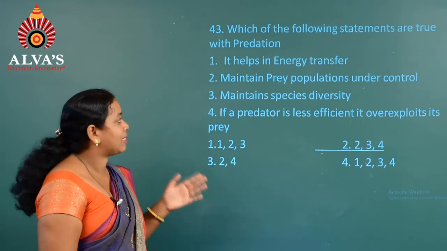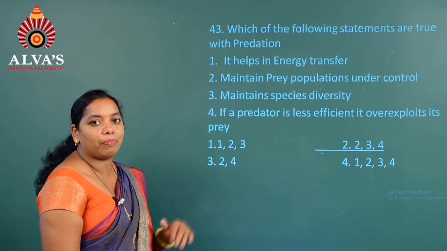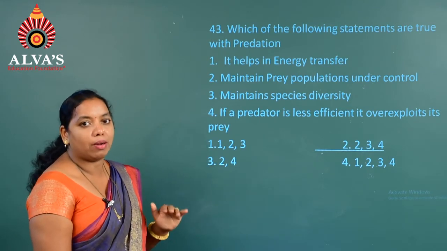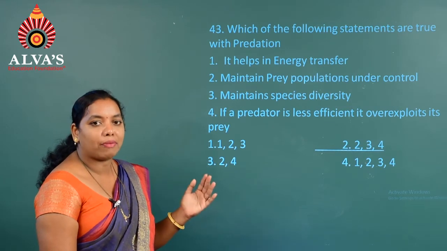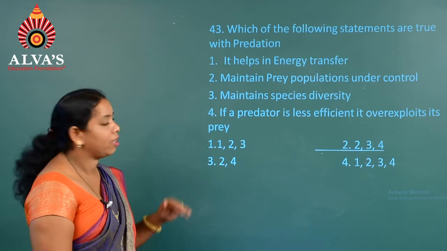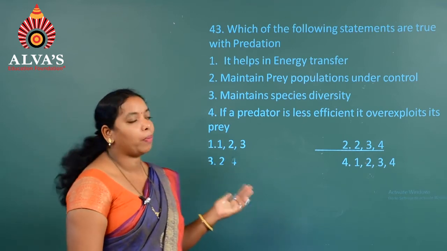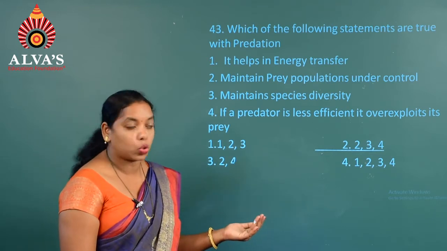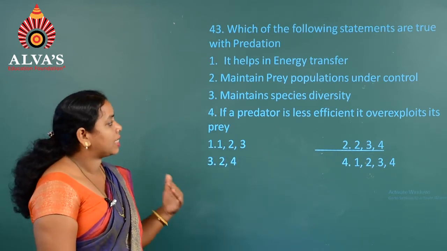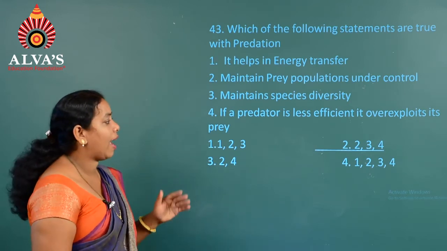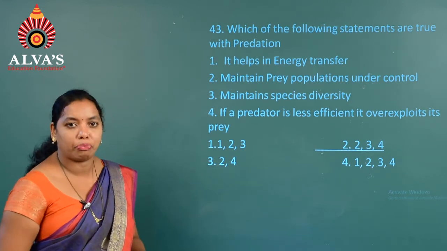So hence we can consider the first one, which is not related to the concept, but whenever we consider predation type of interaction, other than this energy transfer, some other functions are there. So the second one, maintain prey population under control, that is true. And the next, maintain species diversity, that is also true. Next, if predator is less efficient, overexploits its prey, that is also true. Hence the answer is the second option, 2, 3, 4.